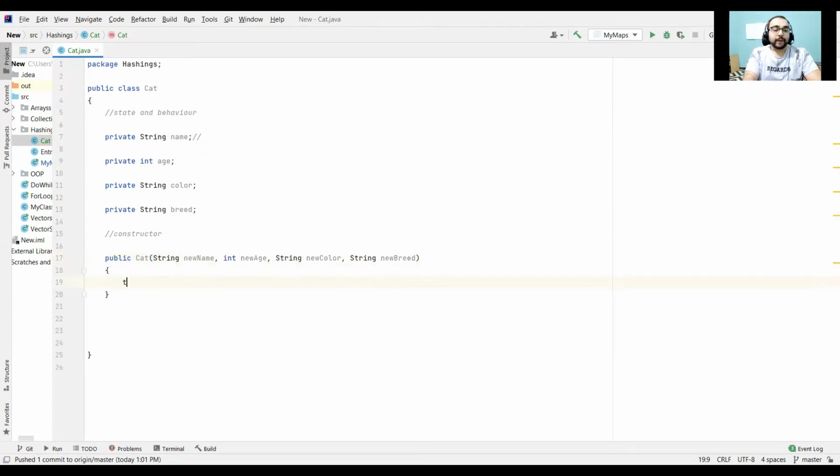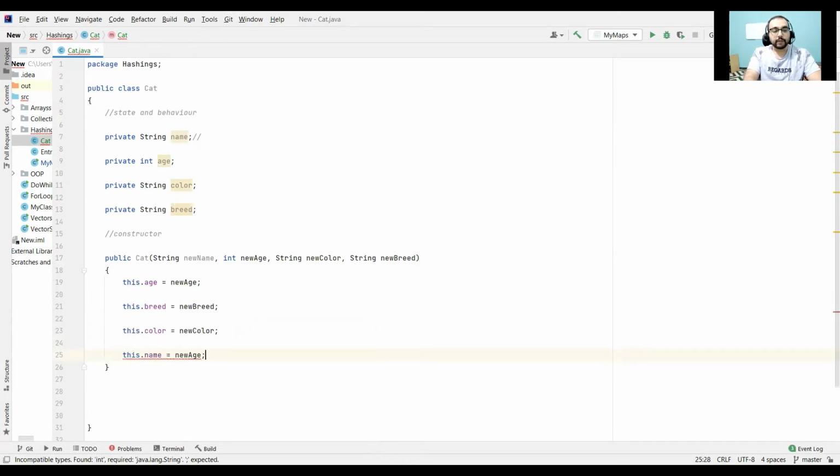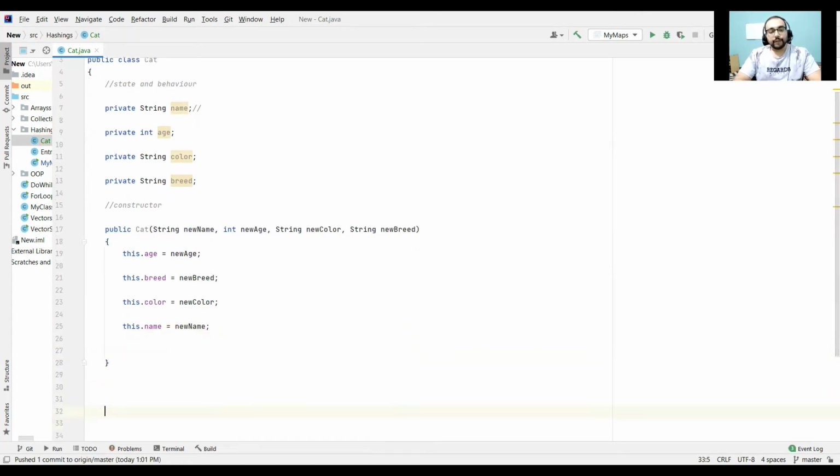And now I'm going to define this with this.age is equal to newAge. this.breed is equal to newBreed. this.color is equal to newColor. this.name has not been done, so name is equal to newName, sorry. So this is a constructor.